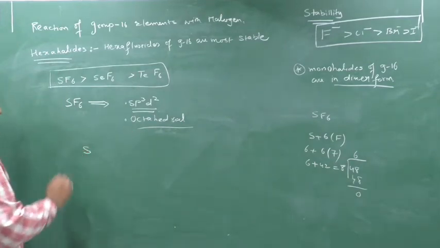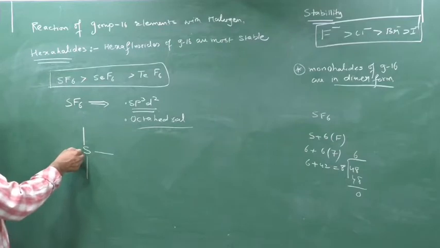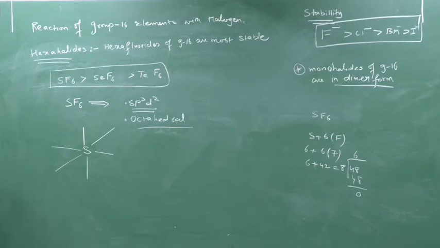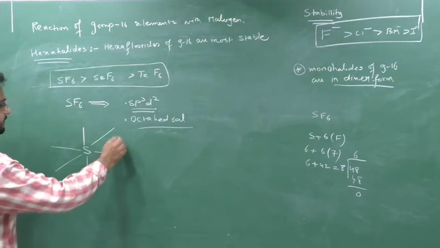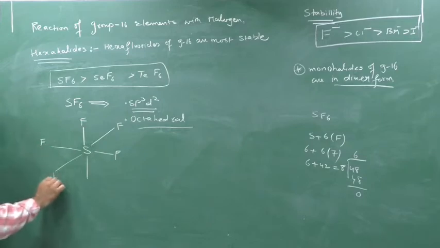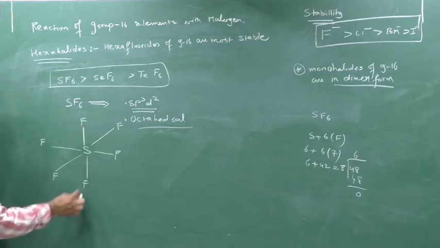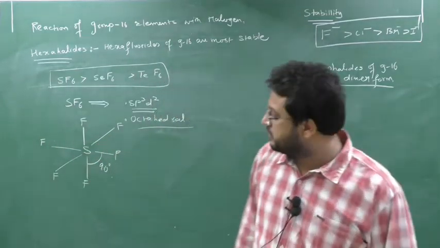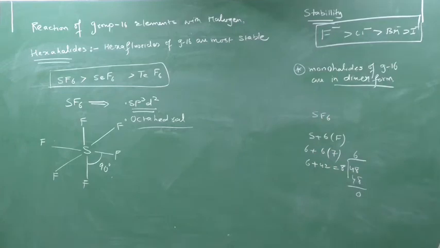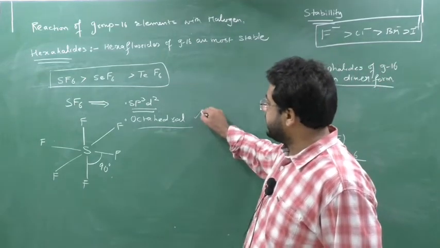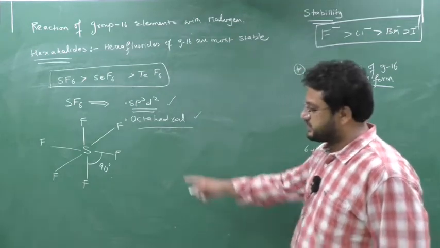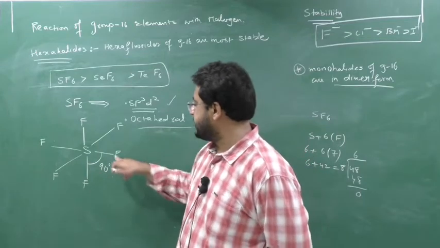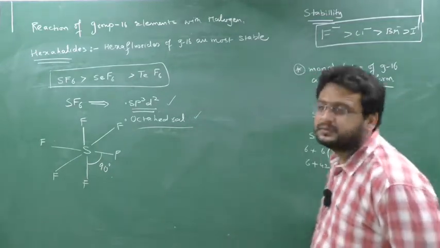See the octahedral structure. Write down S here, one on top, then on the right side and on the axial positions. I would have told you this in atomic structure or chemical bonding, you studied it, no? So here F, here F. This is the structure, and the bond angle between F-S-F is nearly 90 degrees. So geometry is octahedral, hybridization is sp3d2, and the structure is the SF6 octahedral structure.